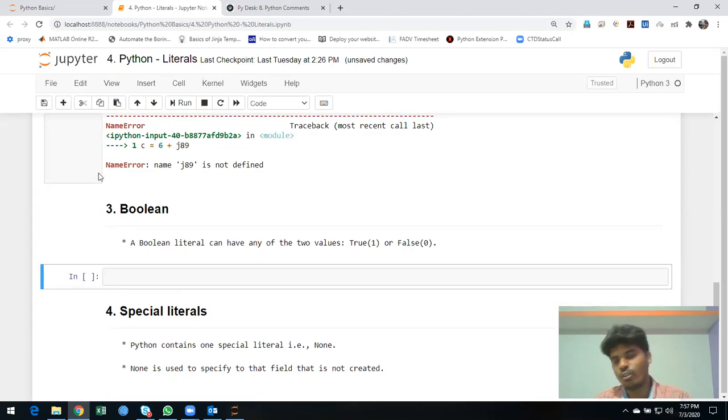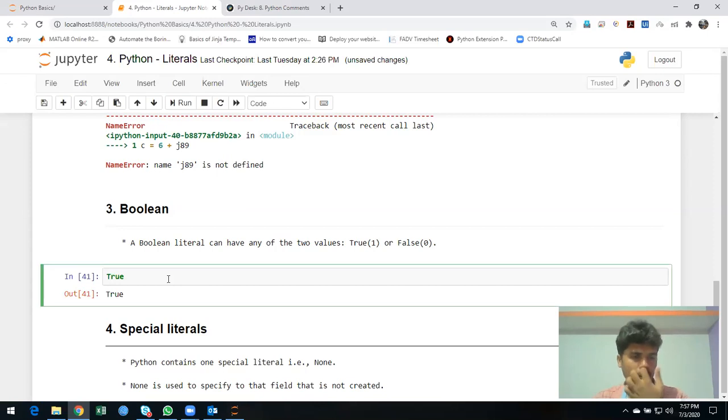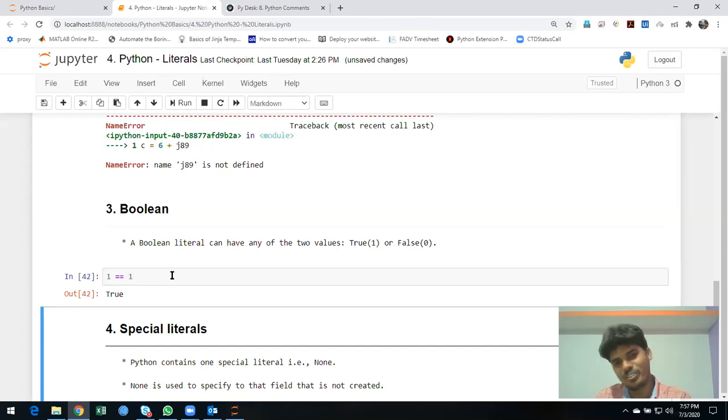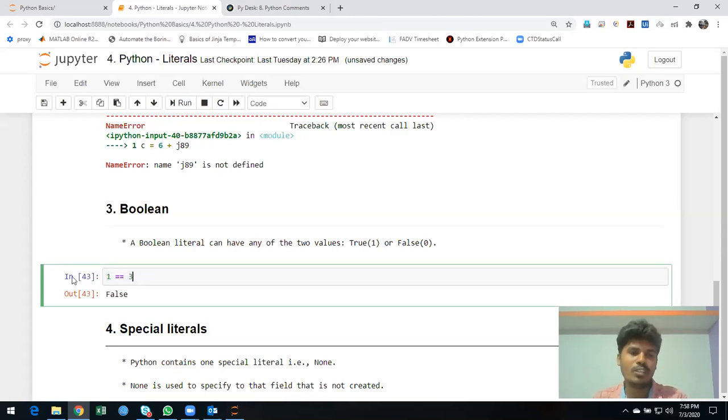And now we are going for Boolean. Boolean is simple: it's just 0 or 1, true or false. That's a Boolean value. If I give True, it's true. If I want to display a Boolean output without even creating a variable, I can just compare two things, and if they match it will give you True, and if I unmatch it, it will give you False. This is a Boolean value. Mostly in Python you don't specifically create a Boolean variable.